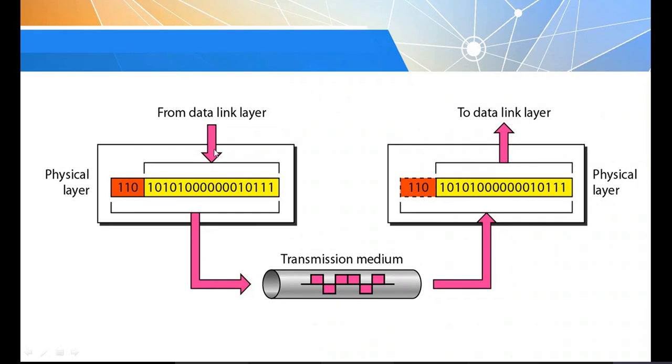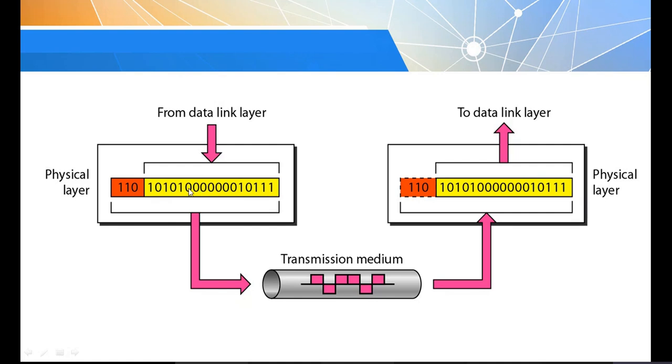Okay. So you can just observe whatever data comes. Here I'm focusing only on the physical layer, what is happening. Whatever data comes to the physical layer is received from the data link layer. For the data, the physical layer is going to add the header information. Then it will convert the data, because in the data link layer the data is represented in the form of frames. So before sending, it is going to represent that frame as binary numbers or bits.